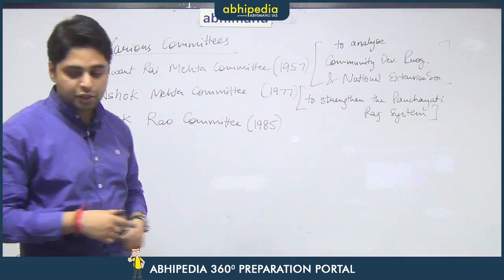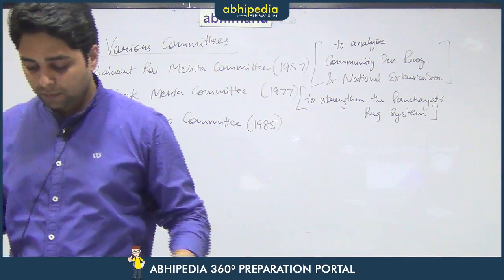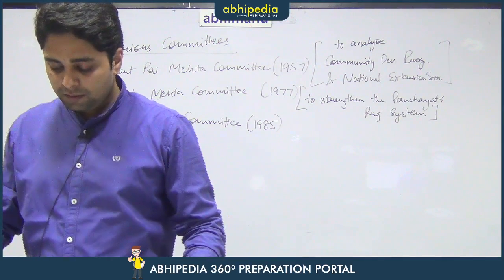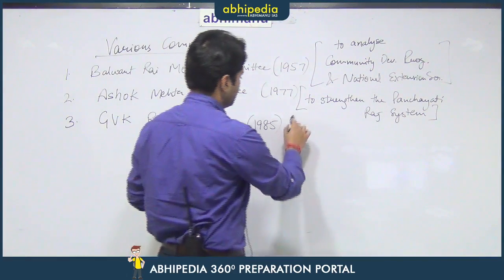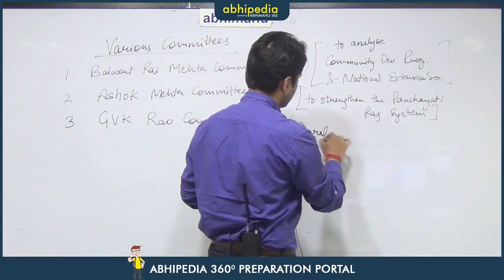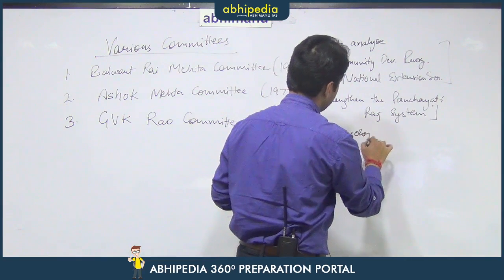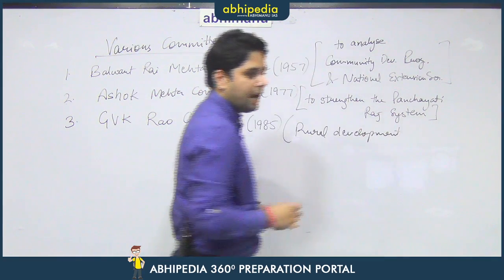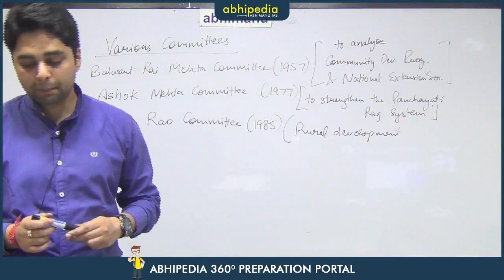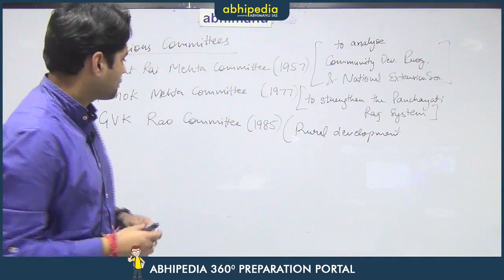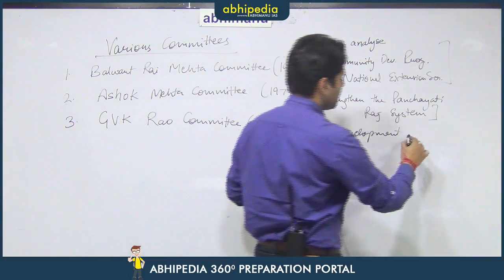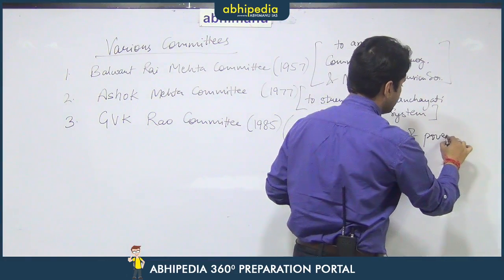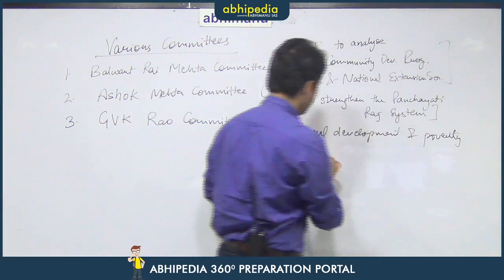So, the mandate of the G.V.K. Rao Committee was rural development primarily, and the poverty alleviation programs. So, the main purpose of the G.V.K. Rao Committee was to review rural development and poverty alleviation programs.